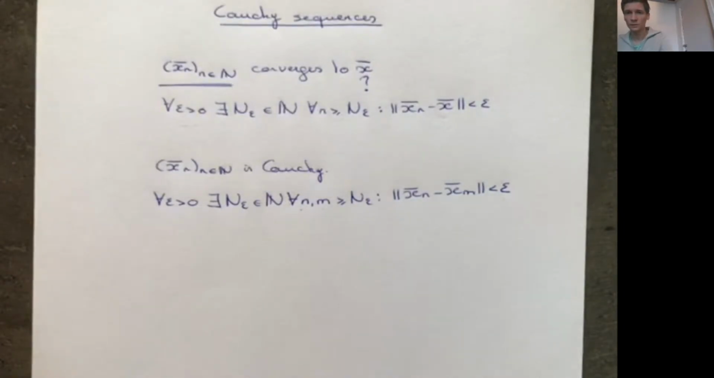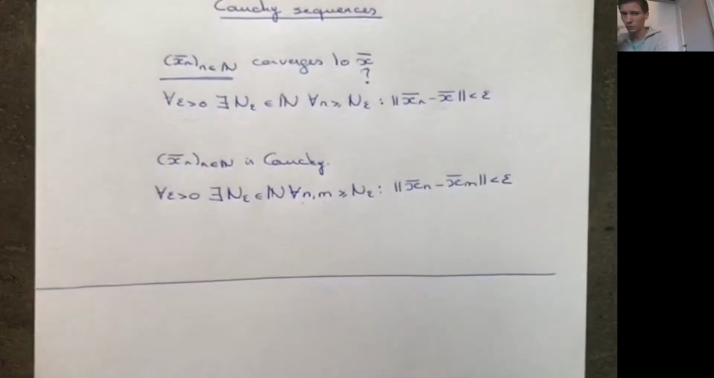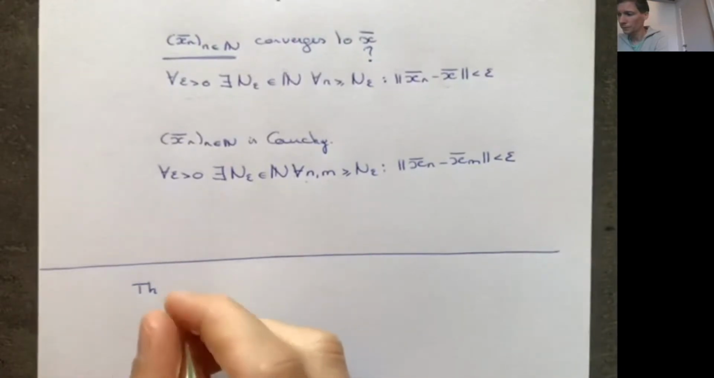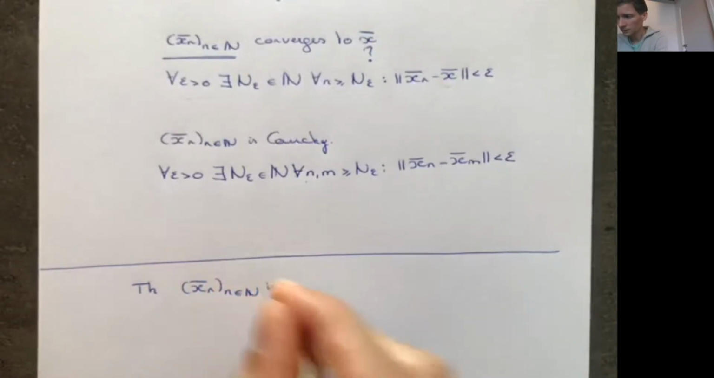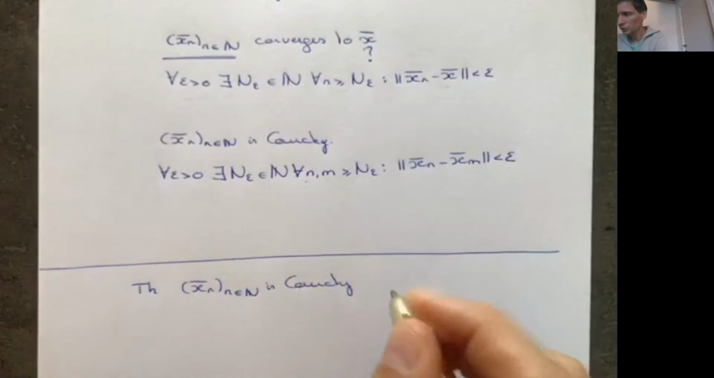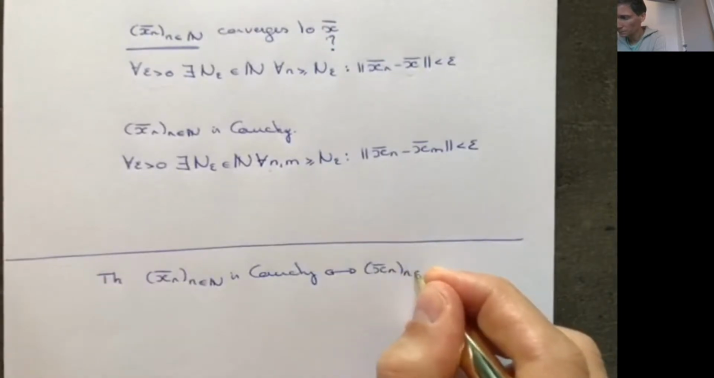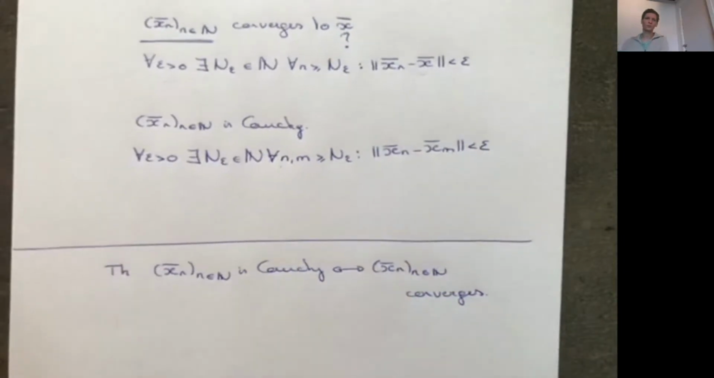Okay, I will give some examples of how we can use this definition to verify if a sequence is Cauchy or not. But first, we're going to prove a theorem on Cauchy sequences. And the theorem is the following. You have that x_n is Cauchy if and only if the sequence x_n converges. Right, so the theorem basically says that any Cauchy sequence converges and any convergent sequence is Cauchy.